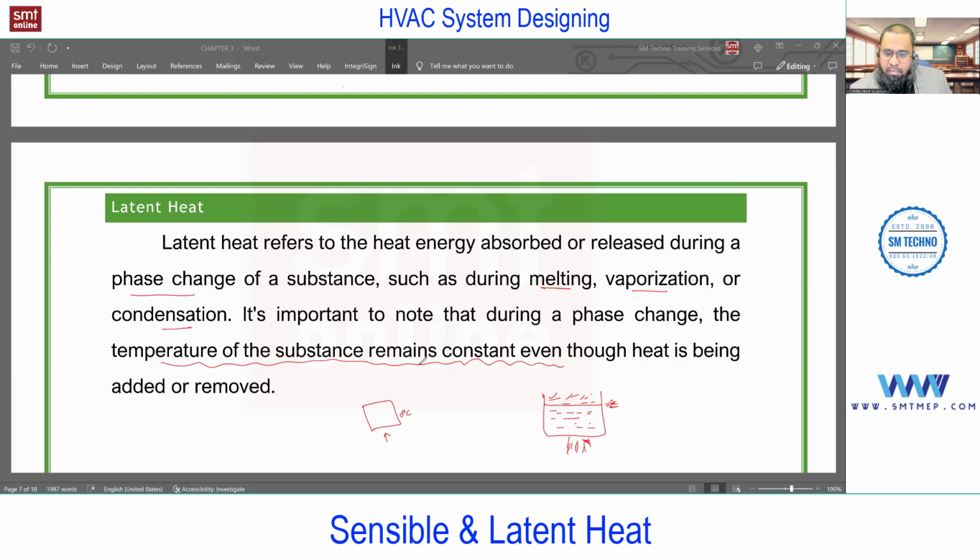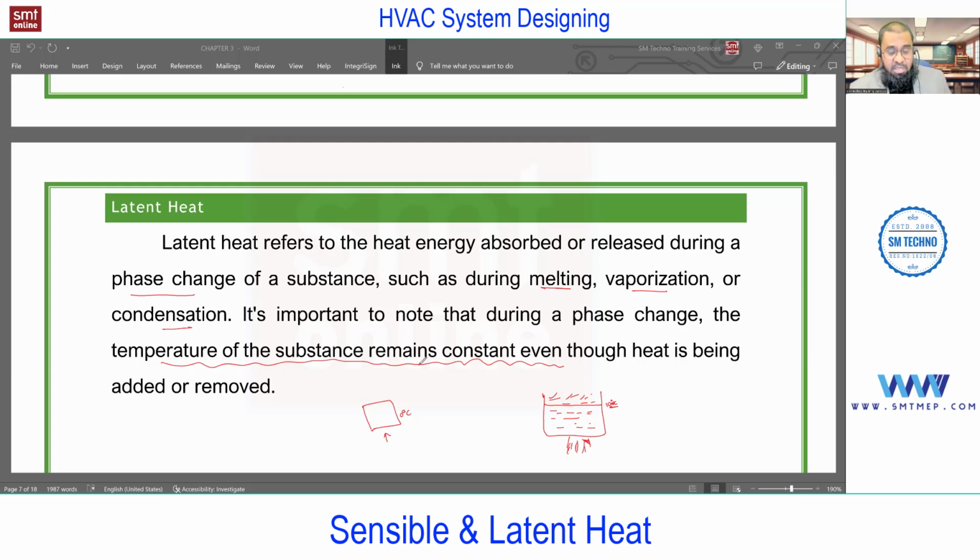Fluid. But with respect to psychrometrics, it is dry air plus moisture. If I use the term air, by default I'm talking about the moisture plus dry air. Dry air refers to the sensible, and the moisture refers to the latent, because that moisture we need to extract and condense on the cooling coil to decrease the humidity level in the space.